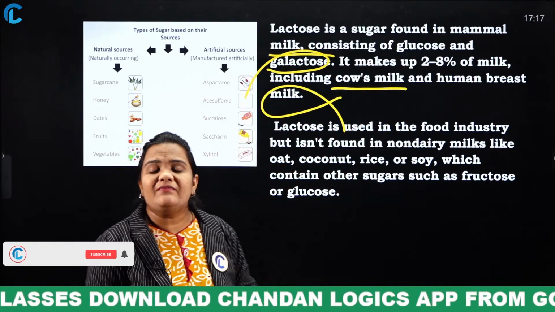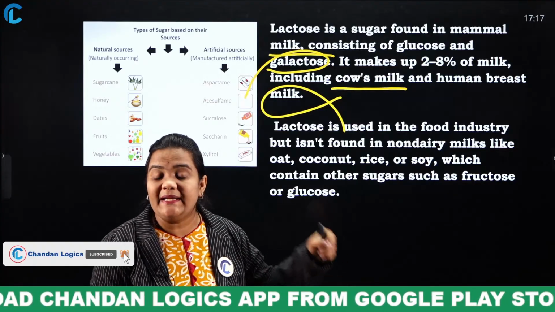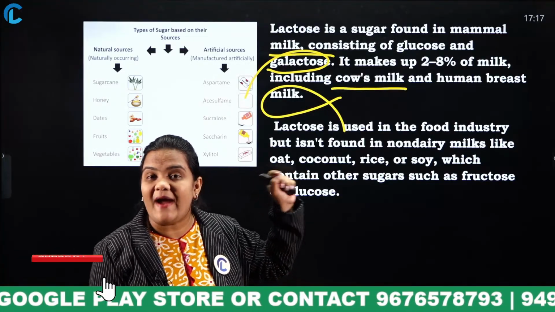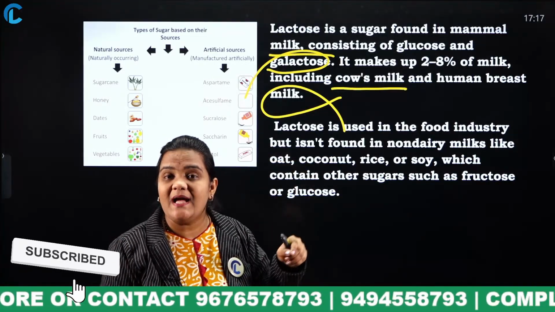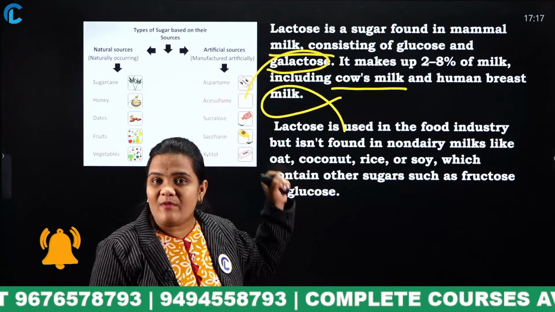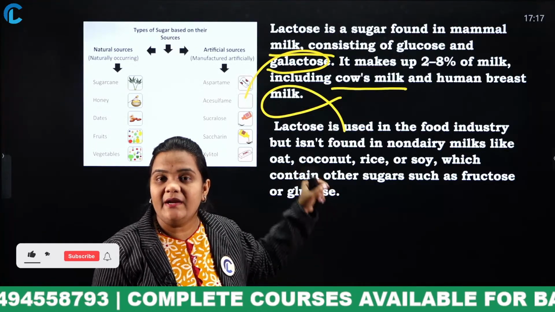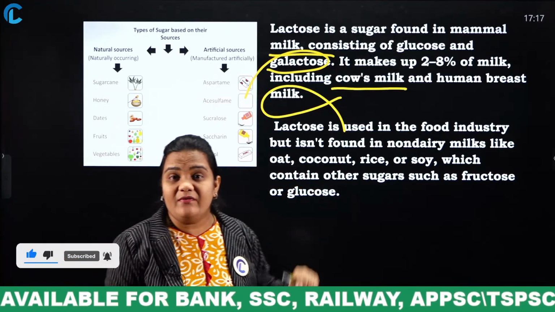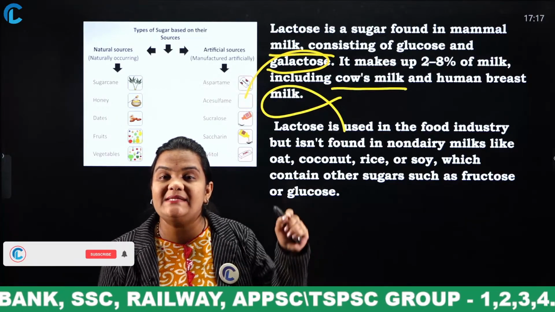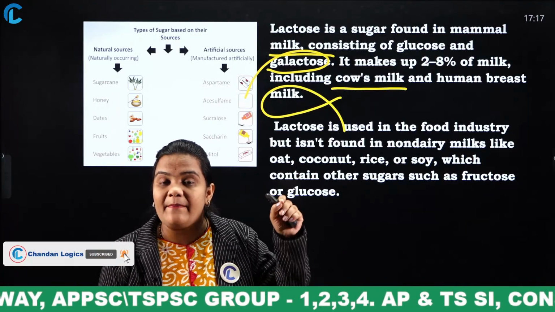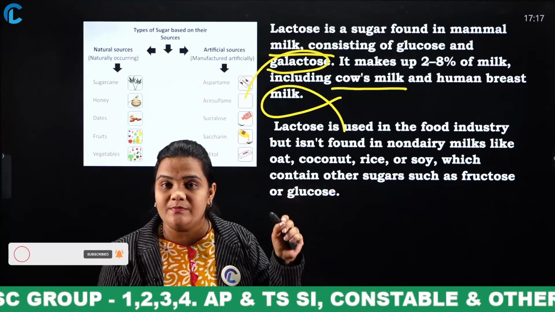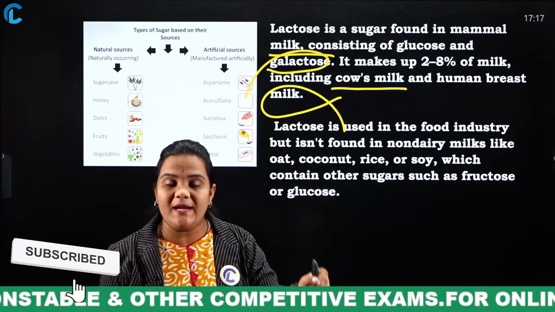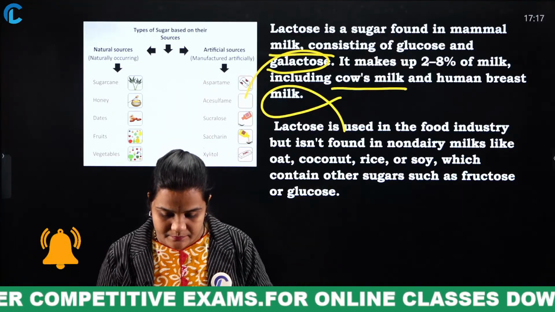The milk which we get from rice or soya does not contain lactose. We can find lactose only in breast milk and cow's milk. Lactose is absent in soya milk, rice milk, coconut milk, and oat milk. Clear? This is very, very important. Remember, lactose is obtained only in cow's milk and mother's milk, but we cannot find it in soya milk, oat milk, or coconut milk.